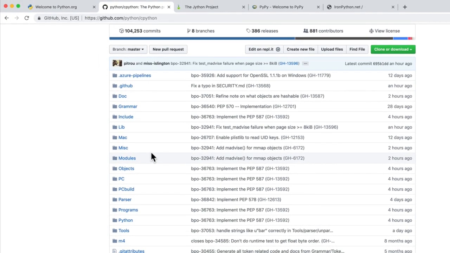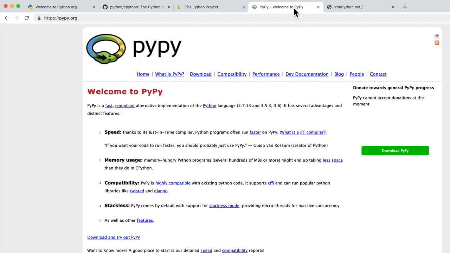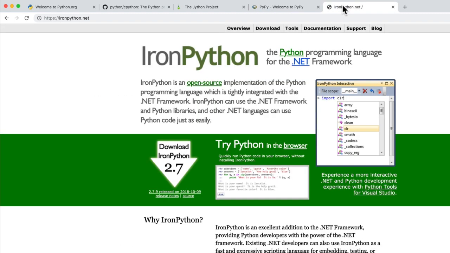But there are other implementations. For example, there's the Jython project, a translator written in the Java language. There's PyPy, which is actually written in Python, so it's an interpreter, a translation machine written in Python. And then there's also things like IronPython, which is written for the .NET framework.